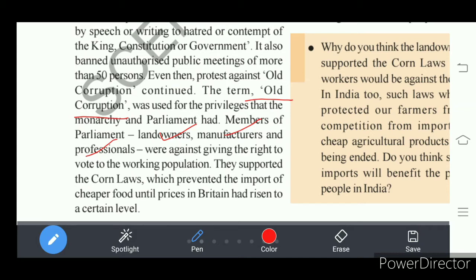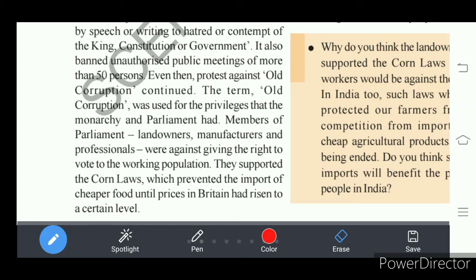This was continuing. So to continue this, the Two Combination Acts were passed. This privilege given to the monarch and the parliament is called old corruption. So the new Two Combination Acts which passed in 1795 permitted and continued the old corruption.